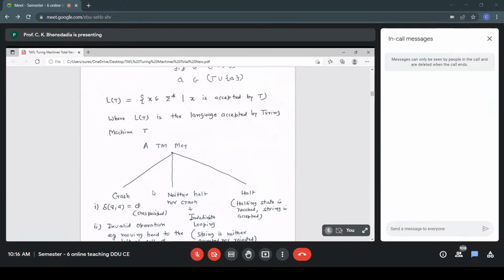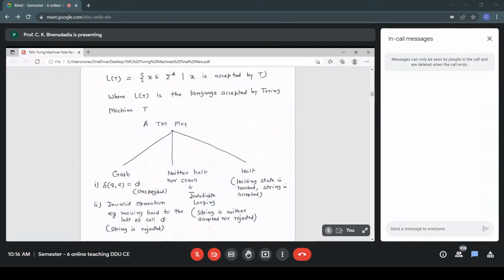What is a crash? Examples of conditions under which a TM is said to crash. Number 1, delta(Q, A) equal to phi. So my present state Q, my current symbol A, and for that state-symbol combination I don't have any move. Delta(Q, A) equal to phi means in that case a TM is said to crash. Number 2, maybe an invalid operation. For example, moving the head to the left of cell 0.